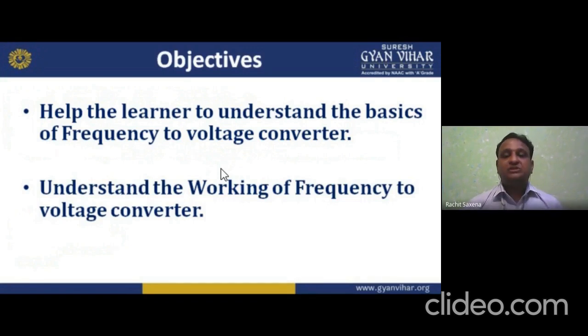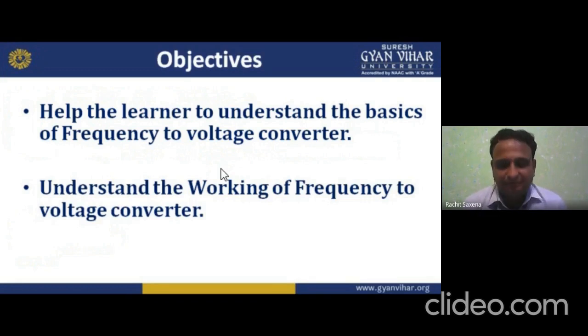If you want to purchase from the market, then ask for an FVC. FVC is a short form of frequency to voltage converter. If you go to the market and tell the shopkeeper to give you that FVC, first you must know what FVC is, then you can ask the shopkeeper to give this product to you.